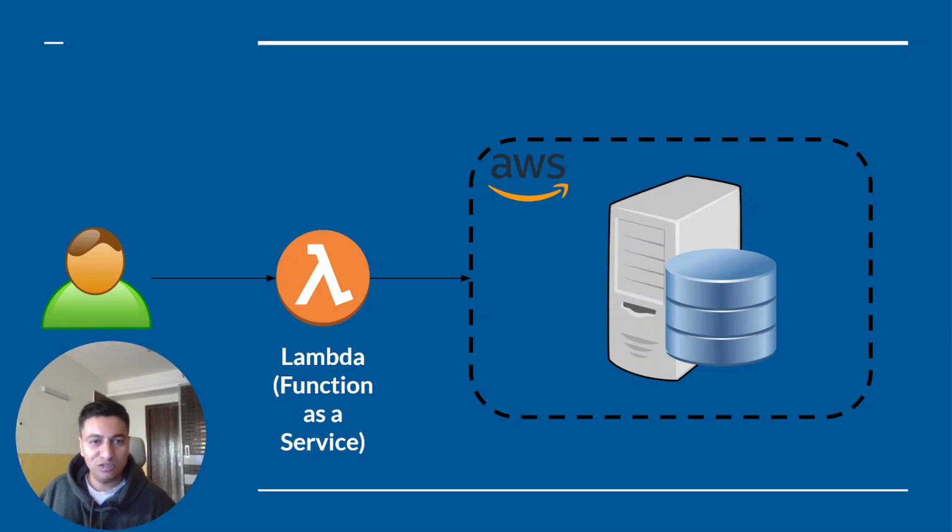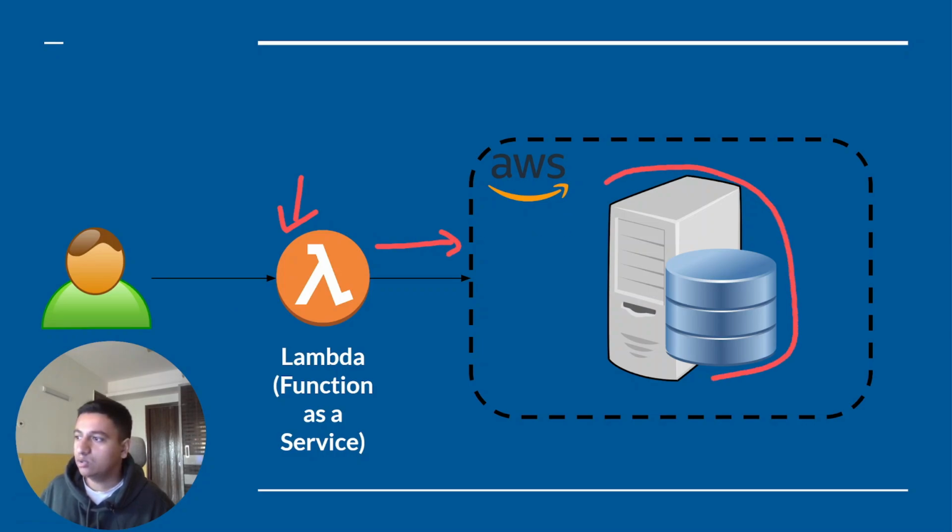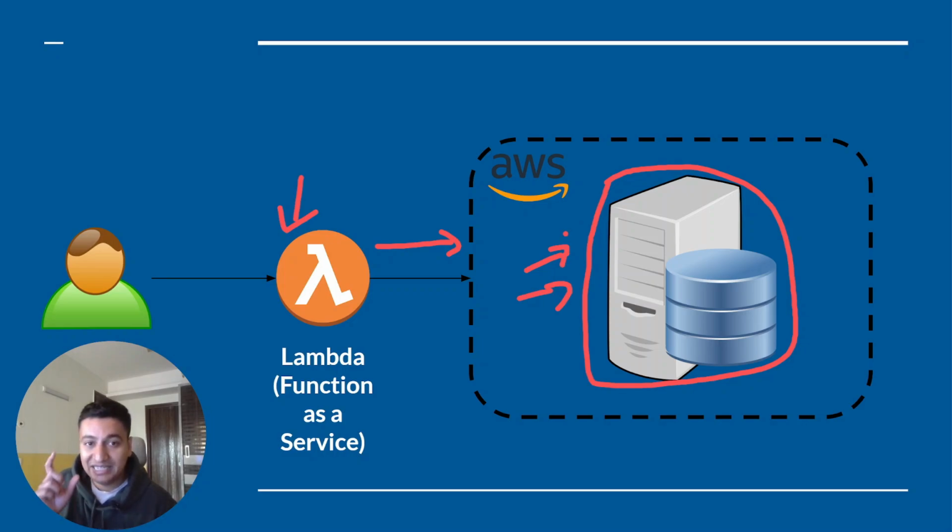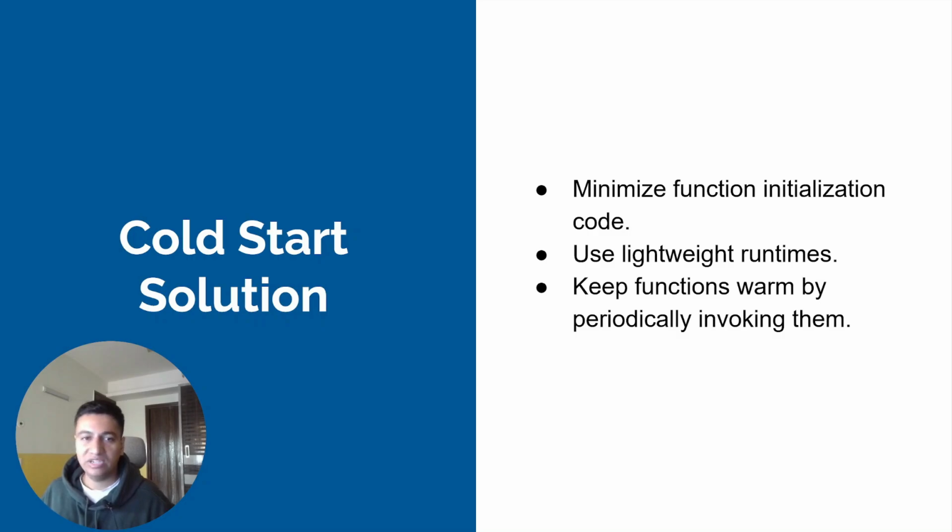And Lambda also has a similar problem. Why is that? The moment you trigger this Lambda function, the request goes to AWS, and then in the background AWS is creating all those supporting components. The time taken to create these resources can range anywhere from a few milliseconds to a few seconds. And that is the cold start. Now, how do we fix this issue?